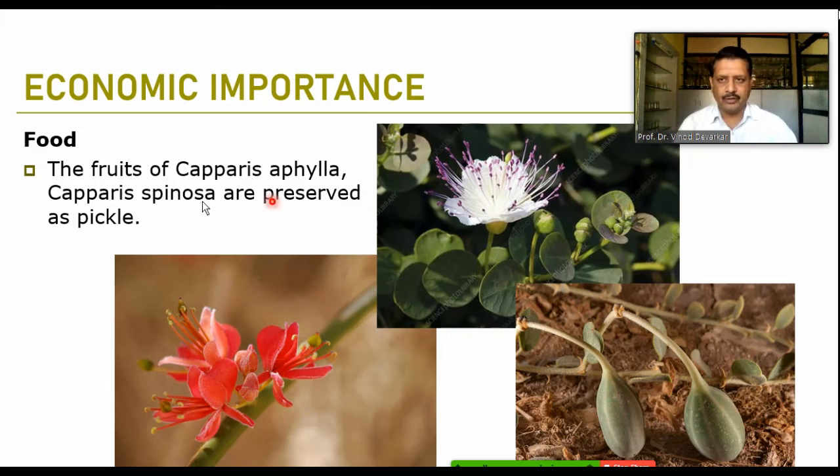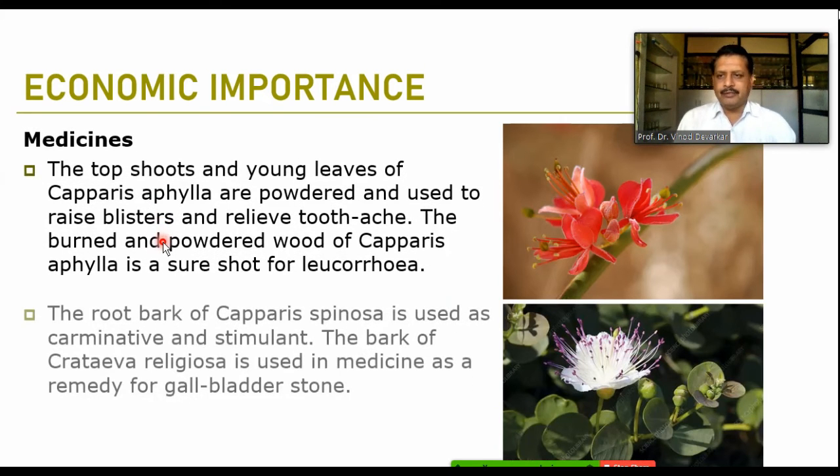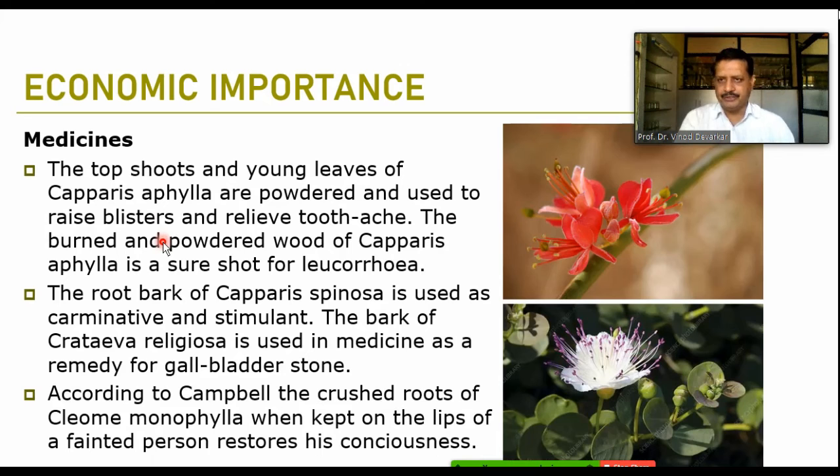Many plants are used for the purpose of medicine. Take the example of Capparis aphylla, which we have just seen. Reddish or orange color flowers are there. The leaves of this particular Capparis aphylla get ground and powdered and used to raise the bristles or relieve the toothache. The burned and powdered wood of Capparis aphylla is a sure shot remedy for leucorrhea.